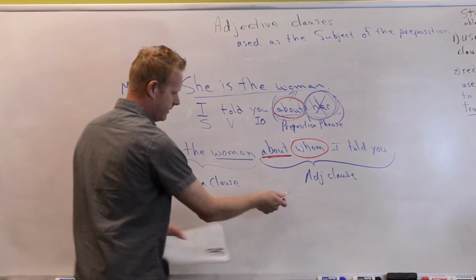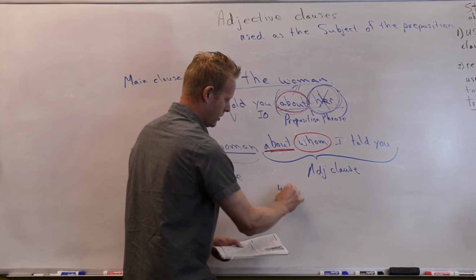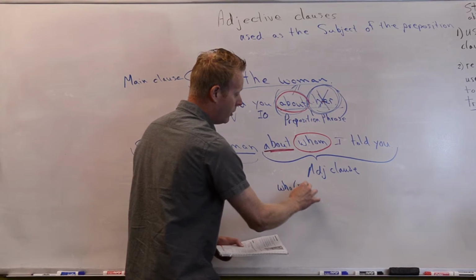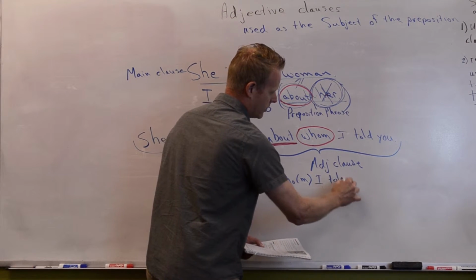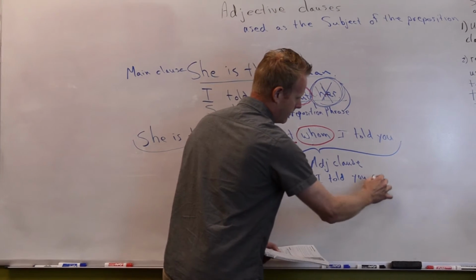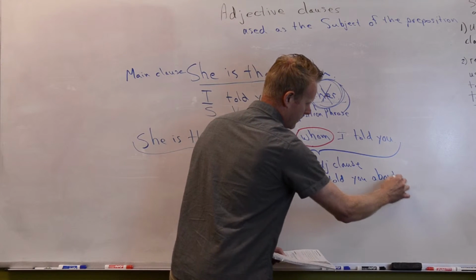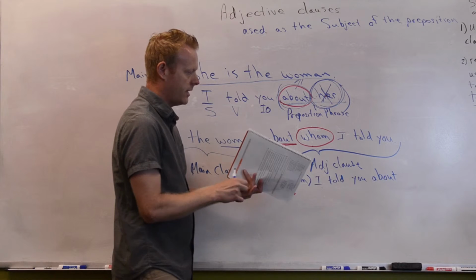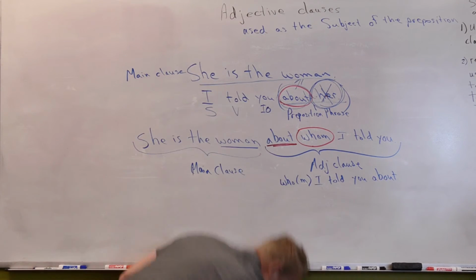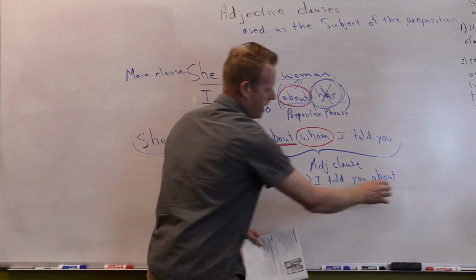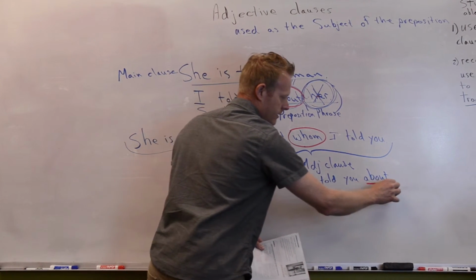She is the woman whom I told you about. You can do who or whom. Now listen, here's another option. Notice, now my preposition is on the end.